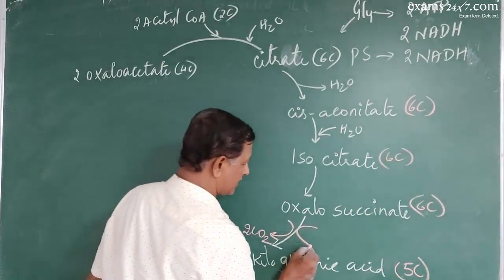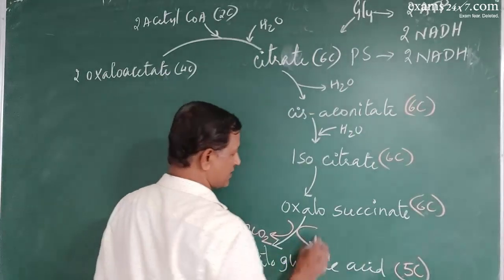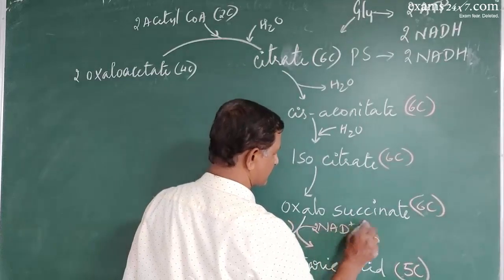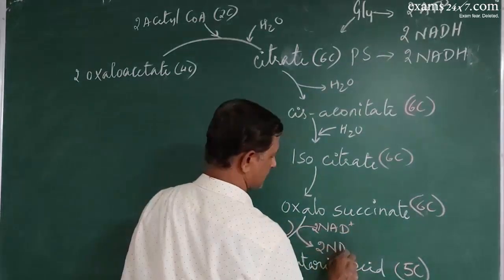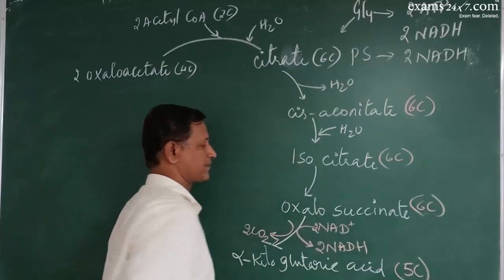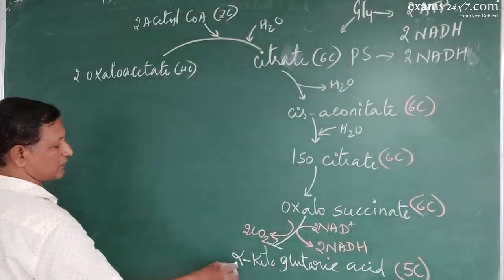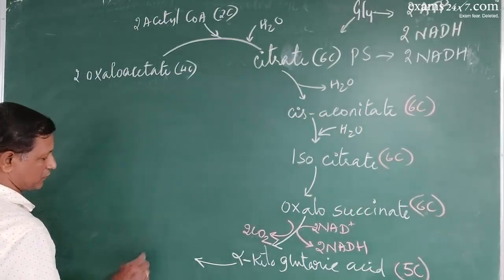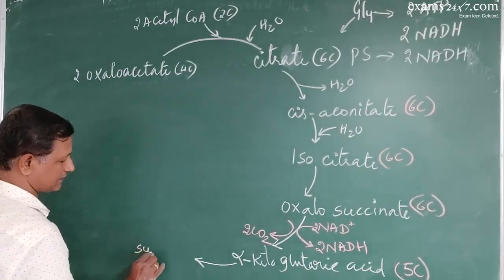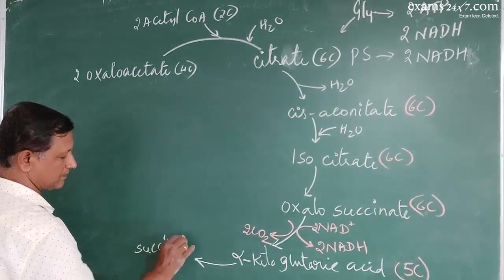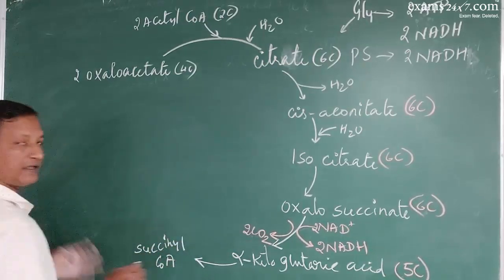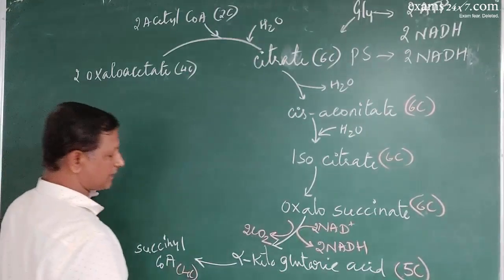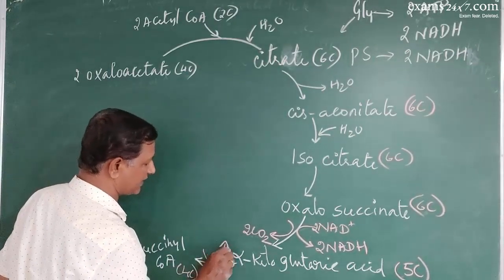Now, here there is again an oxidation process to produce 2 molecules of NADH. This alpha ketoglutaric acid again undergoes decarboxylation to produce succinyl CoA, which is a 4-carbon compound, because with decarboxylation one more carbon dioxide will be lost.